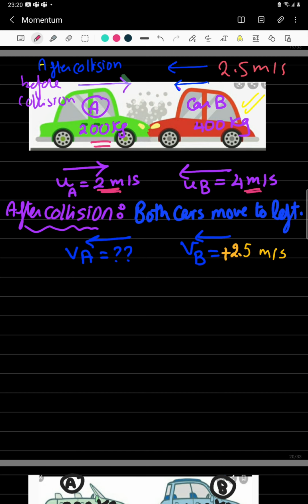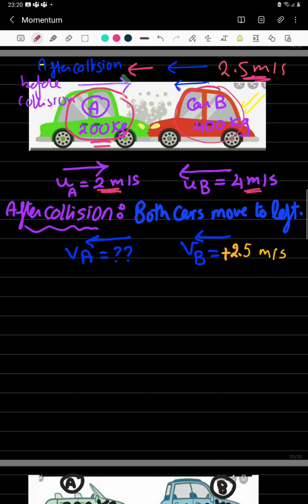Here I have the green car was moving to the right, the red car was moving to the left. After collision, they both moved to the left. Okay, the red car moved with 2.5 meters per second, and I want to know the velocity of the green car. Here, I have to assume a positive direction. I can choose any direction that I would like and assume as positive.